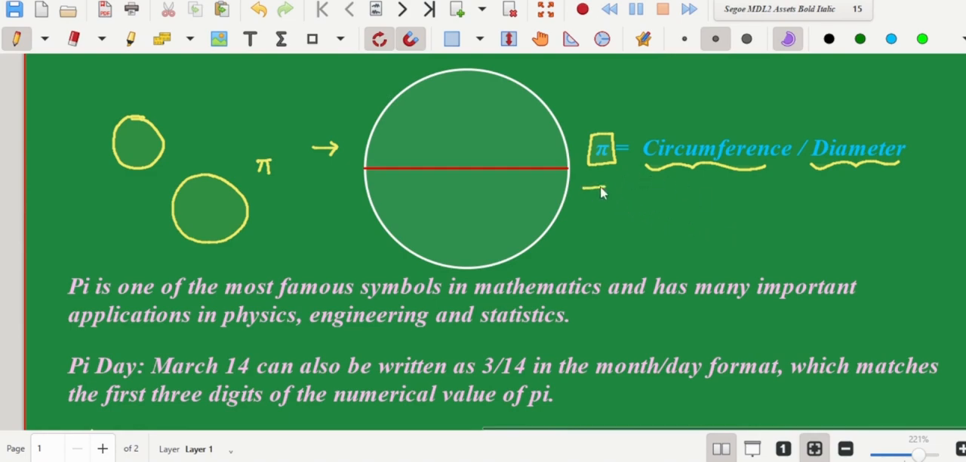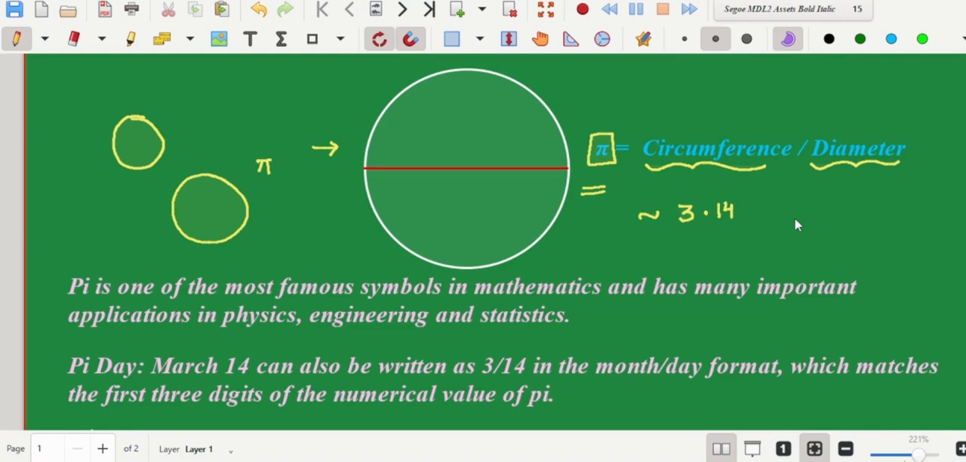That constant was named pi by the mathematicians, and it is given by something near 3.14. It goes on till infinity. It's a non-terminating, non-repeating decimal. But it was defined as the ratio of the circumference of a circle to its diameter, and it is one of the most famous symbols in mathematics, with plenty of applications in physics, engineering and statistics.